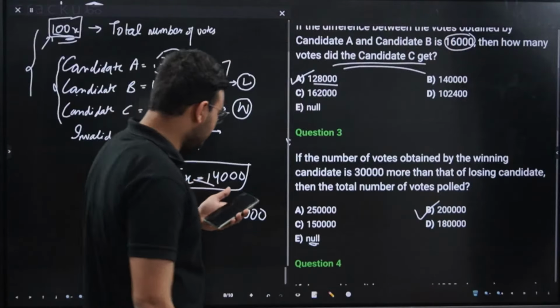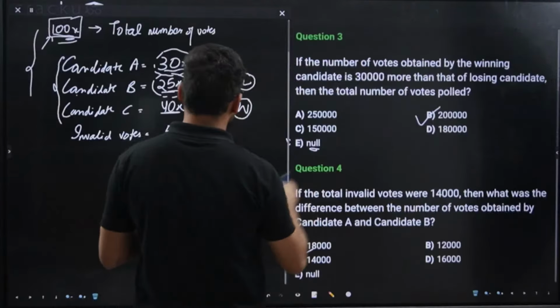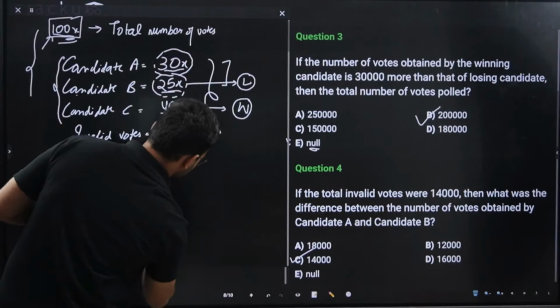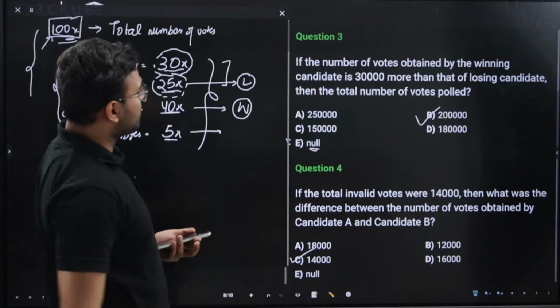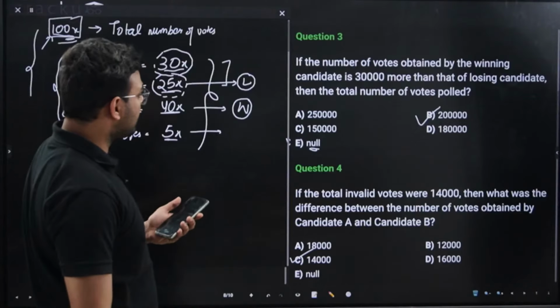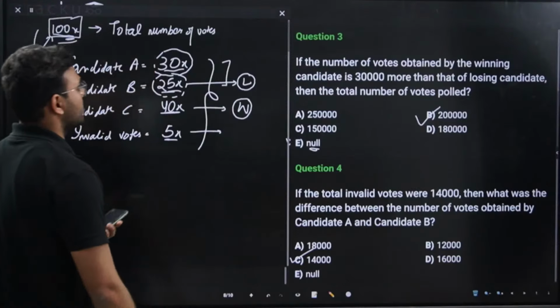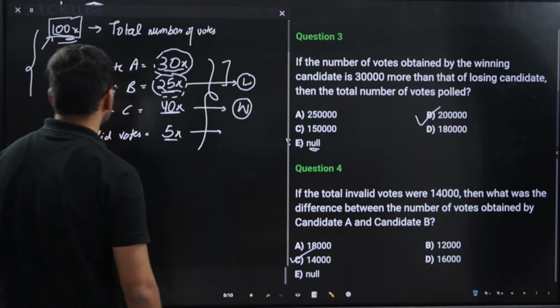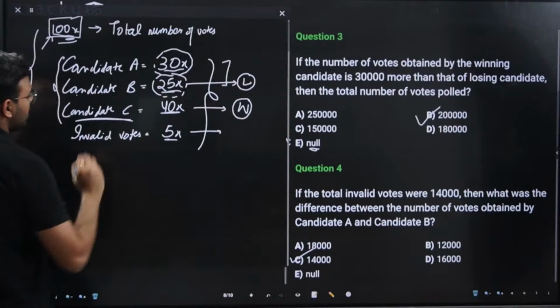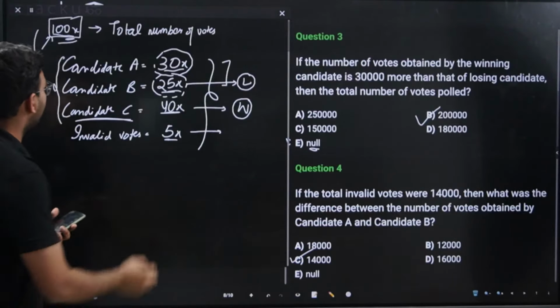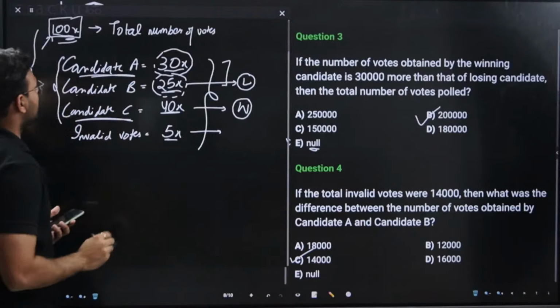Would you do the third one once again? Okay. The third question is saying if the number of votes obtained by the winning candidate is 30,000 more than that of the losing candidate, then the total number of votes polled is. So it is given. Who is the winning candidate? You should be able to find out. Candidate C is the winning candidate because he is getting 40x votes, and candidate B is the losing candidate.